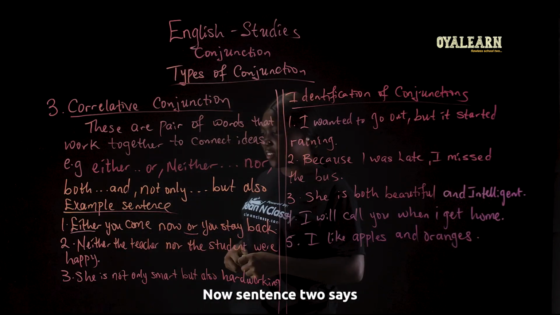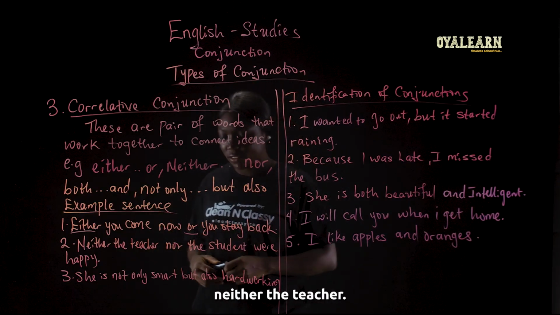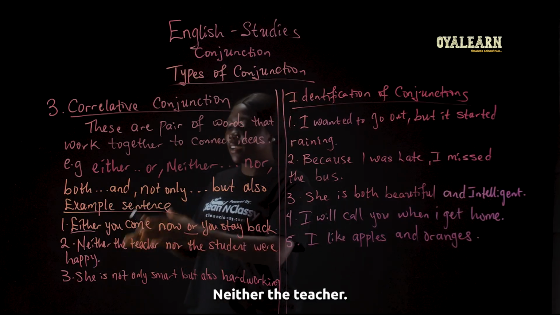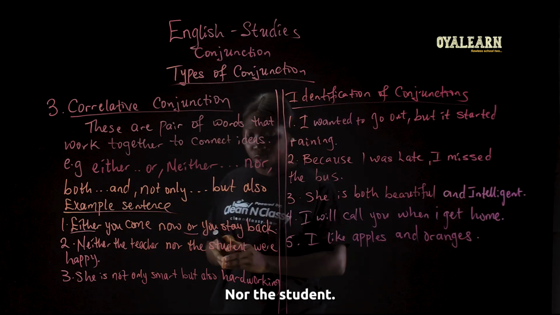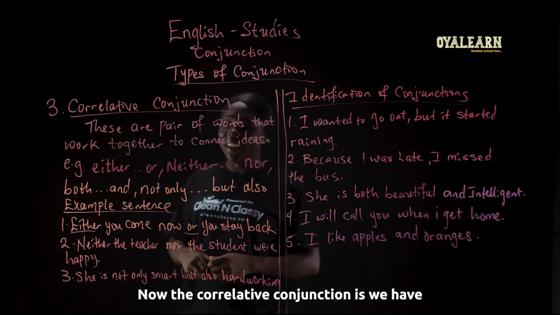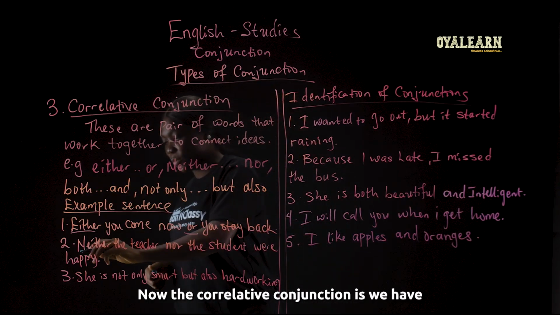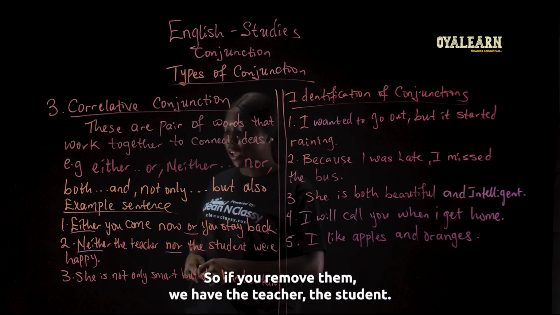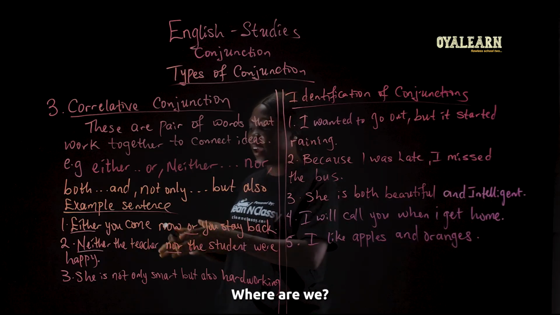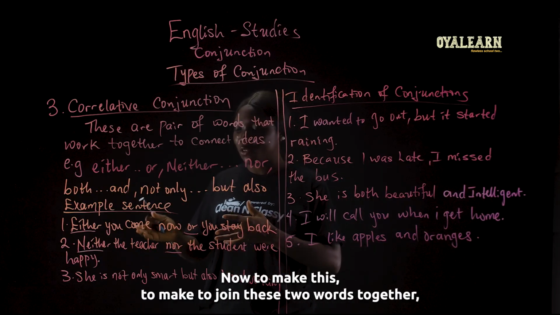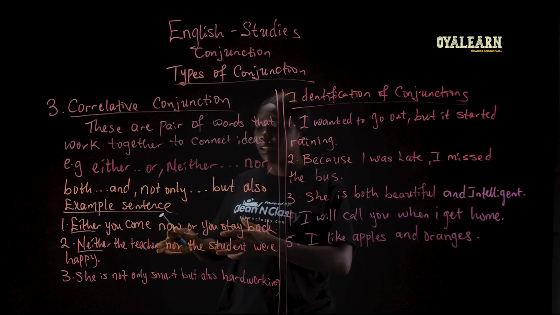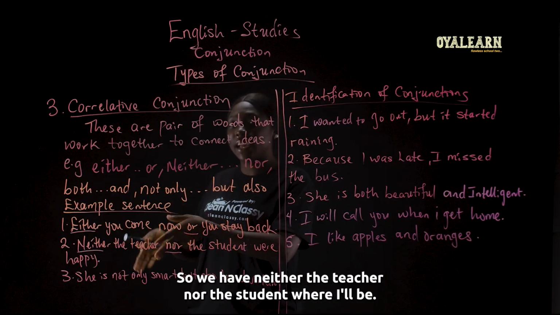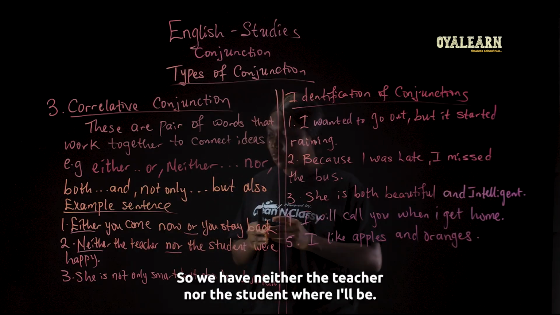Sentence 2 says, neither the teacher nor the student were happy. The correlative conjunction is neither and nor. If you remove them, we have the teacher, the students were happy. To join these two ideas together, you add the correlative conjunction neither nor. So we have neither the teacher nor the student were happy.